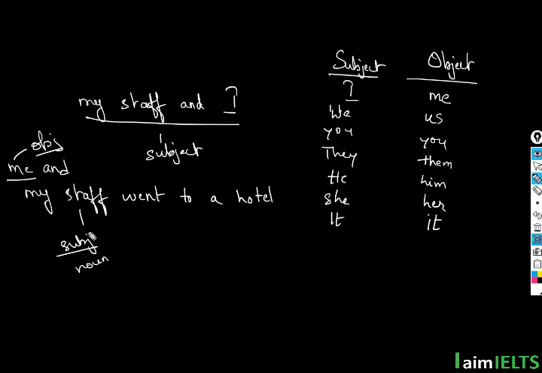So this is not syncing. So instead, he could have said my staff and I, which both are subjects. This is a subject pronoun, and this is a noun.